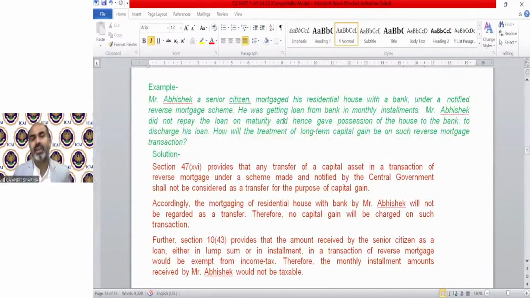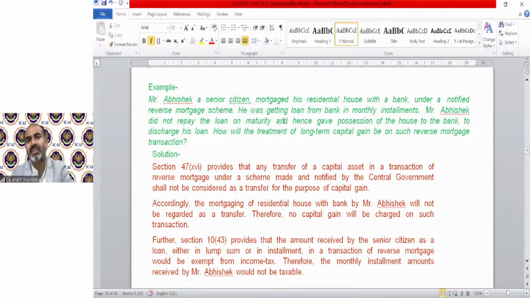Mr. Abhishek, a senior citizen, mortgaged his residential house with a bank under a notified reverse mortgage scheme. He was getting a loan from the bank in monthly installments. Mr. Abhishek did not repay the loan on maturity. So this is the example regarding the reverse mortgage scheme. You can read it. It's very simple.